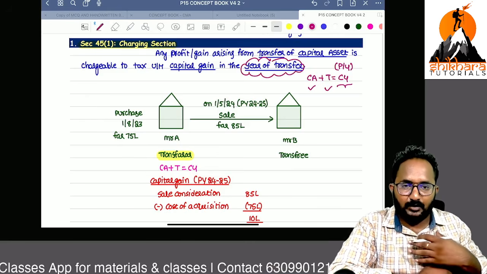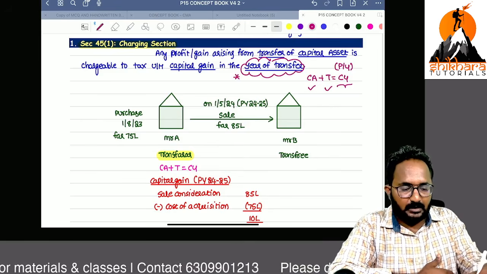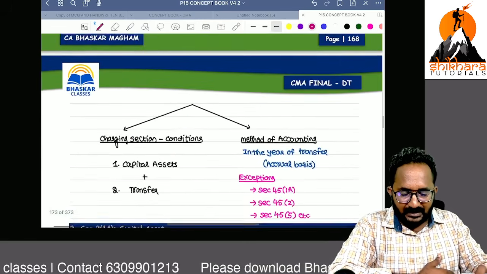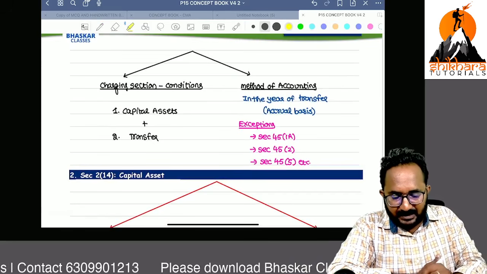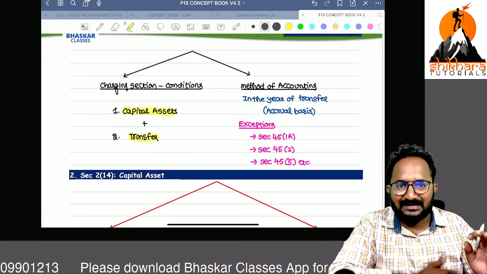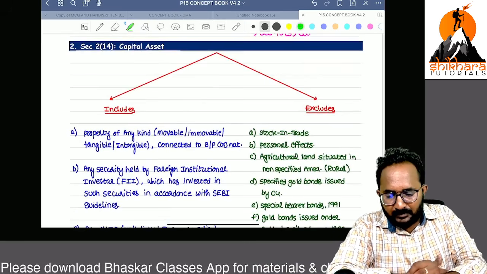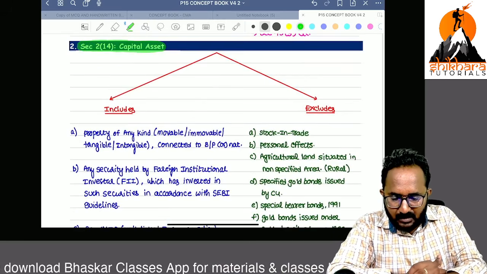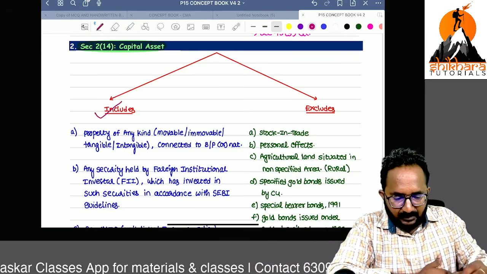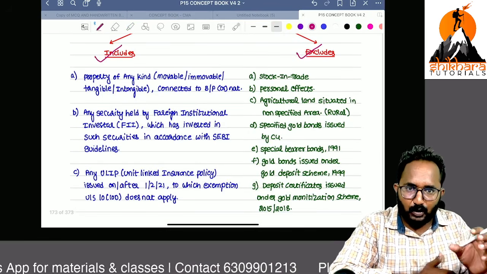Suppose you have a capital asset and you transfer that capital asset. In whichever year you do the transfer, in that year that profit or gain will be taxable under the head capital gain. So what are the conditions we have to check? There must be a capital asset, and second, a transfer. In the year of transfer, that is chargeable to tax under the head capital gains only. Section 2 subsection 14 gives the capital asset definition. I don't want to cover the whole definition now, because capital asset includes some items and excludes some items. But remember the exclusions, because we have some MCQs. That's why I want to cover the exclusions.